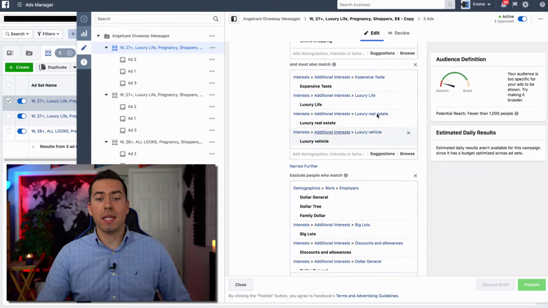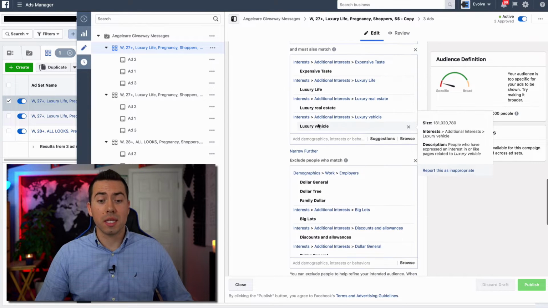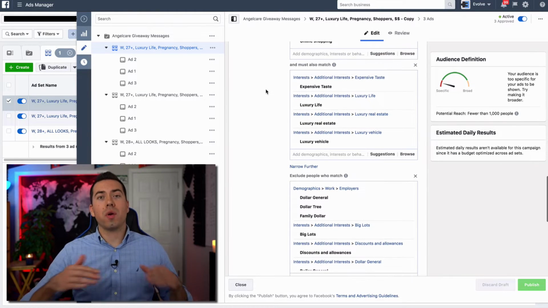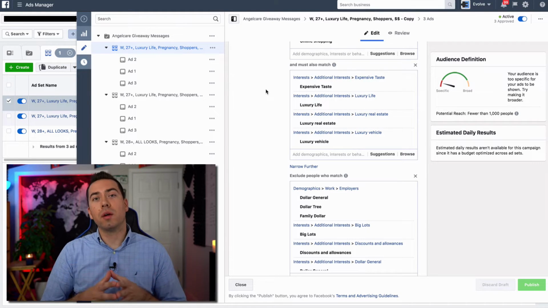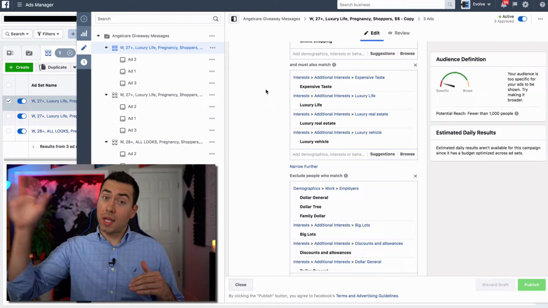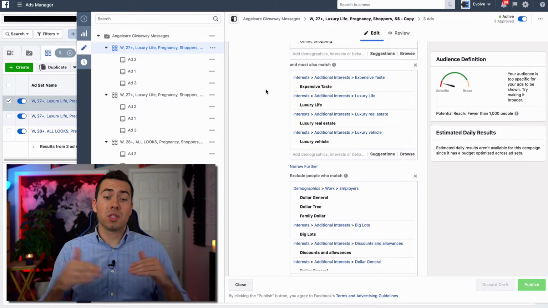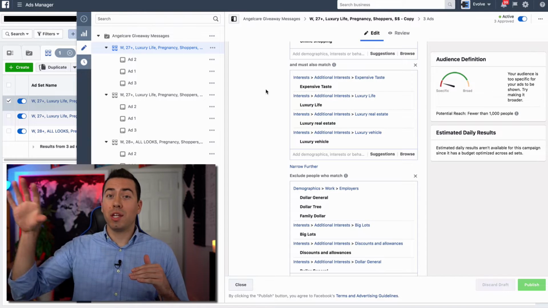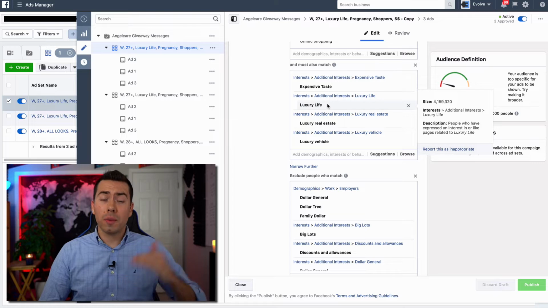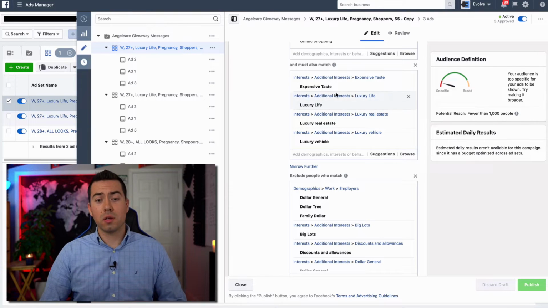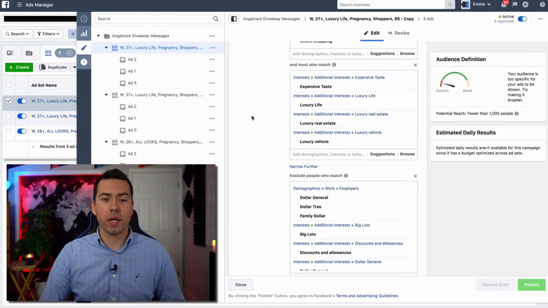So after that, the next box is expensive taste, luxury life, luxury real estate, luxury vehicle, right? We're trying to get those people that are at least looking at the higher end. So you'll get a lot of the lower income people that are looking at the higher end, right? Everybody loves to dream. So they are looking, expensive taste, luxury life. A lot of those people in there are probably lower income, subsidized housing, WIC, food stamps. We don't want those people, right? So I'll show you that here in a second, how we're excluding those people out.